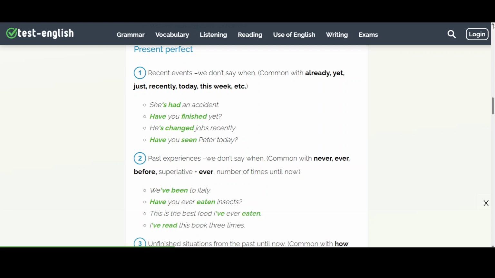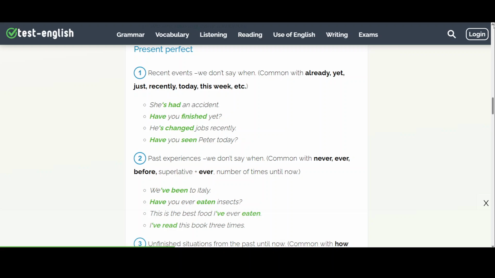And present perfect. We use the present perfect to talk about 1. Recent events. We don't say when. Common with already, yet, just, recently, today, this week, etc. She's had an accident. Have you finished yet? He's changed jobs recently. Have you seen Peter today?